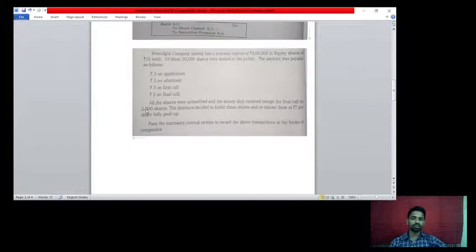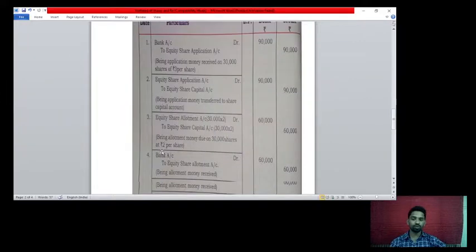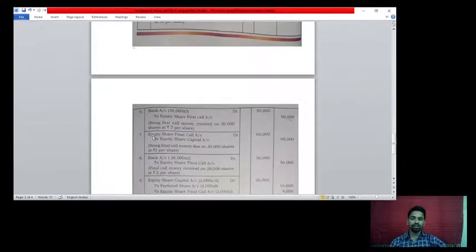Okay, 2,000 shares at rupees 2 are not received. It means that while transferring or while receiving, we have to make a change. So the first entry as it is we have to pass. See here: equity final call account debit rupees 60,000 to equity share capital account credit rupees 60,000, being final call money due on 30,000 shares at rupees 2 per share.